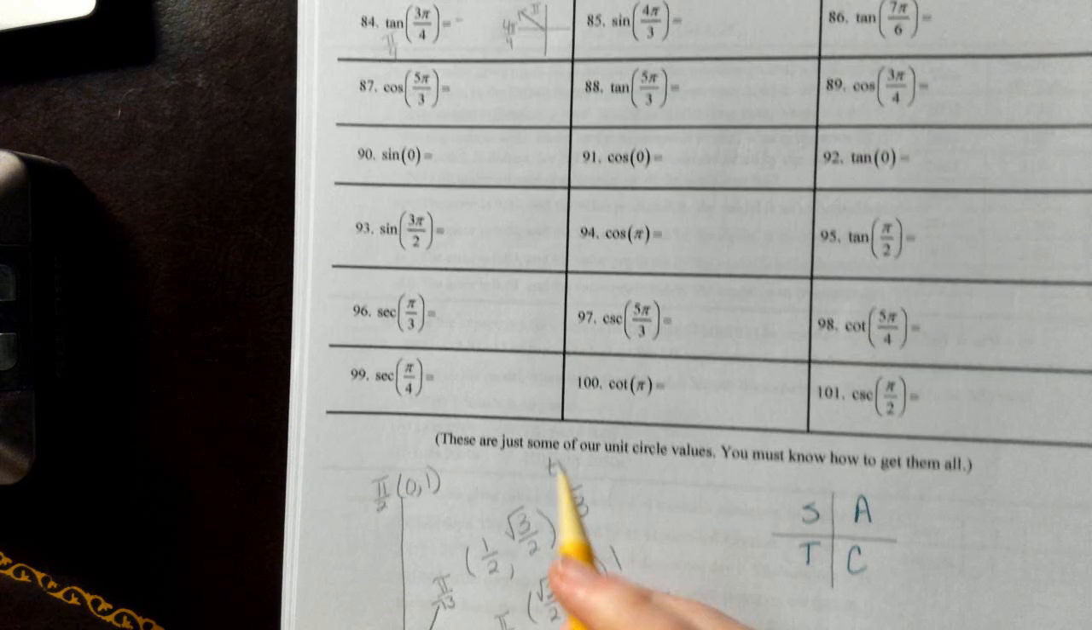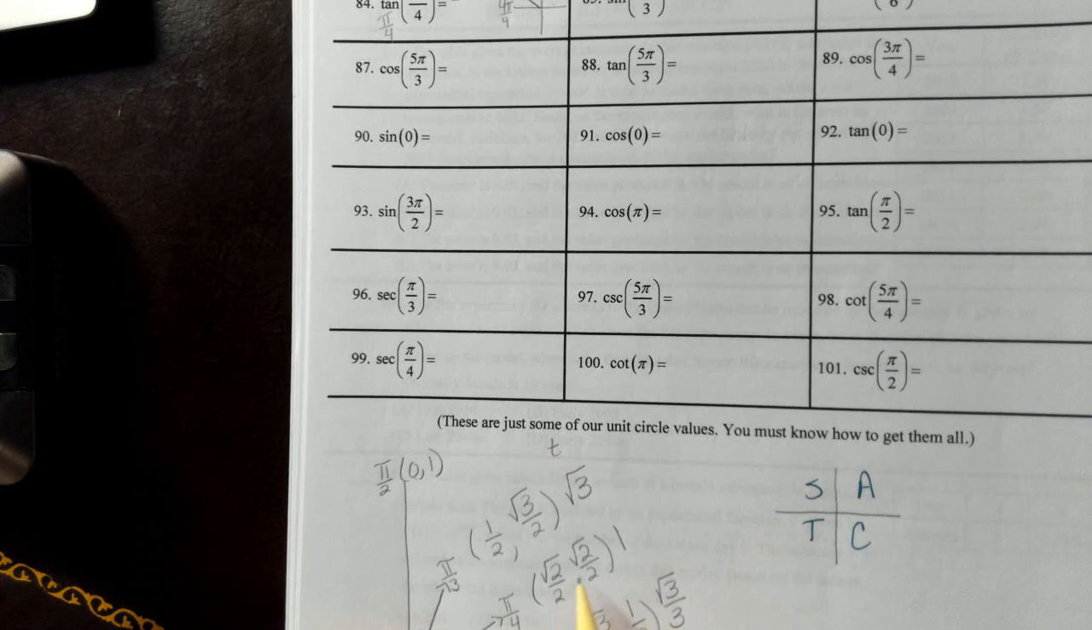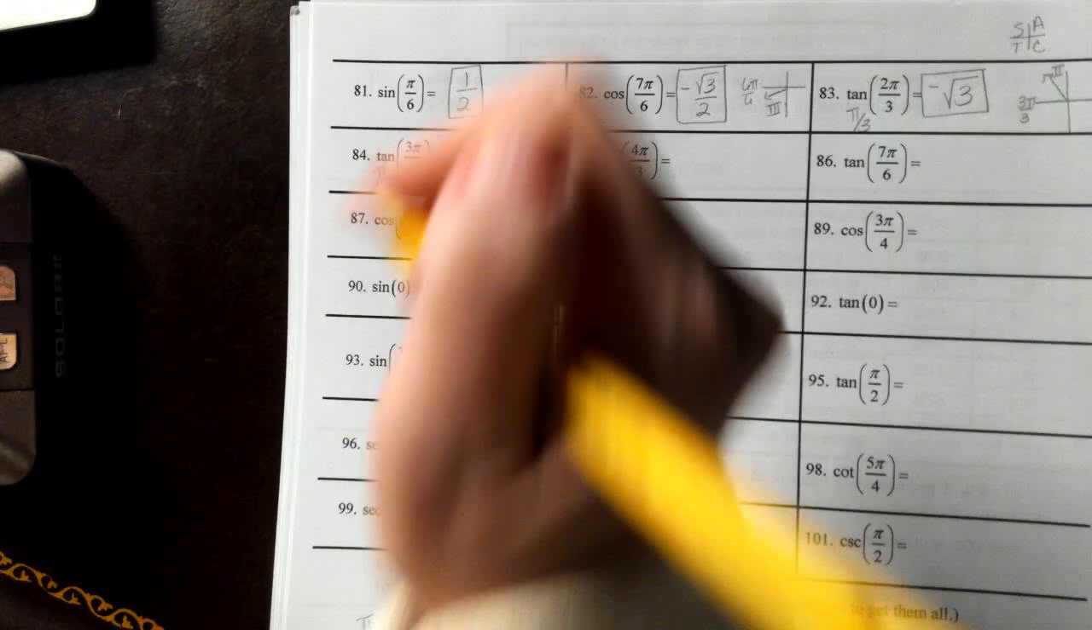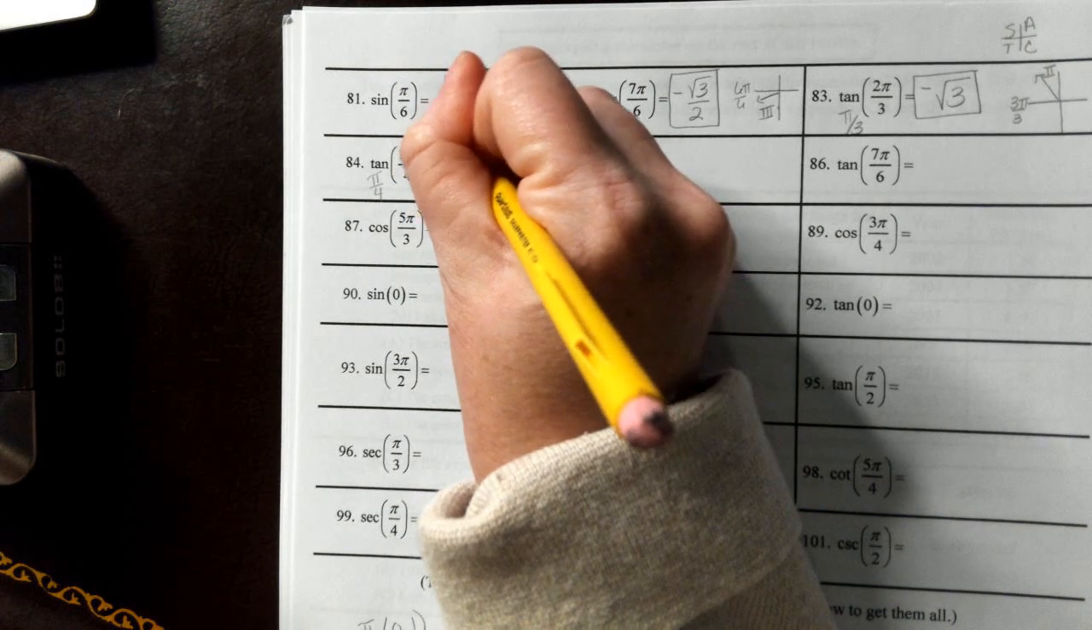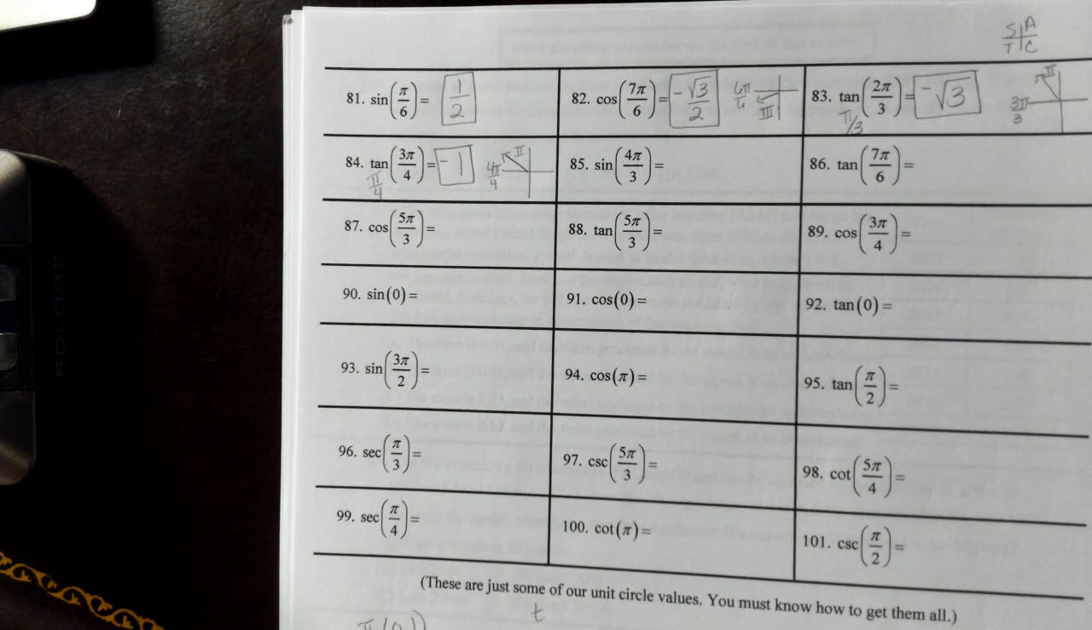All right. At pi over 4, there's pi over 4 right here down here at the bottom if you can see. Pi over 4, my tangent values that I wrote over here on the side, that's going to give me a tangent value of 1. So my tangent of 3 pi over 4 is going to be negative 1.